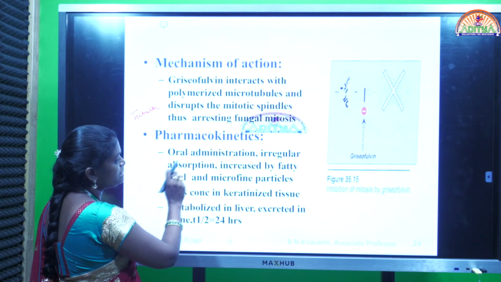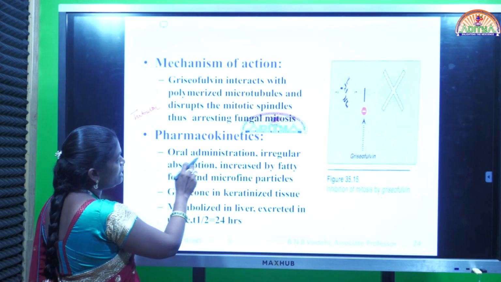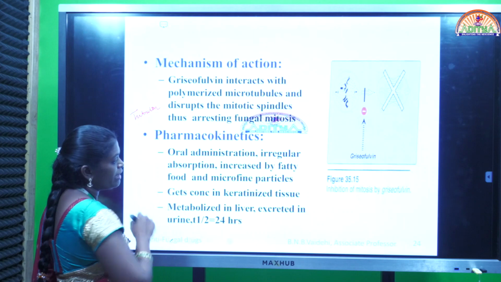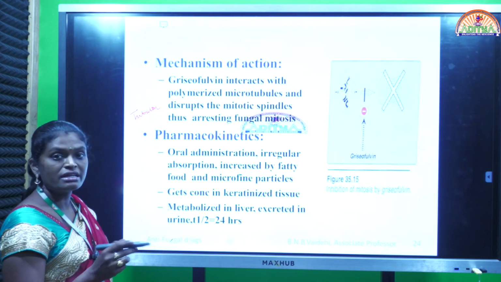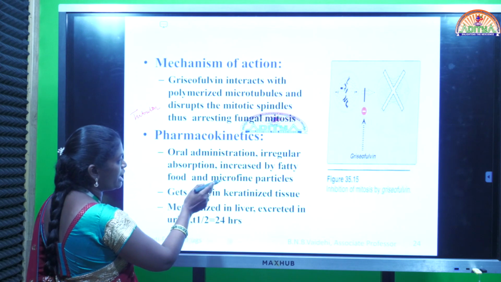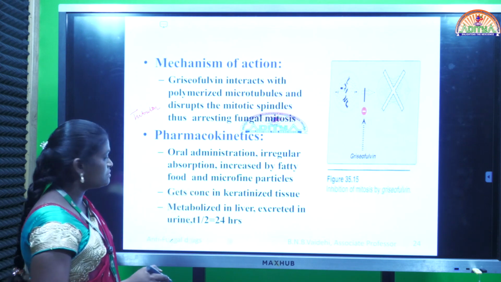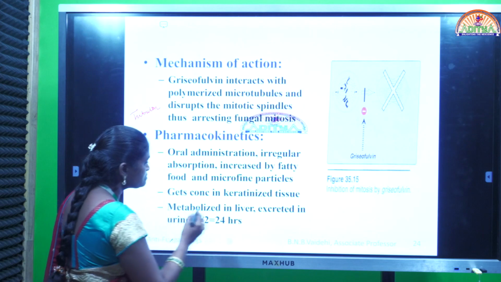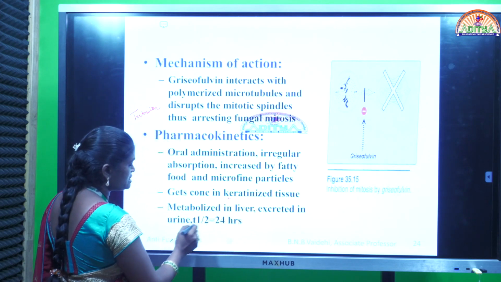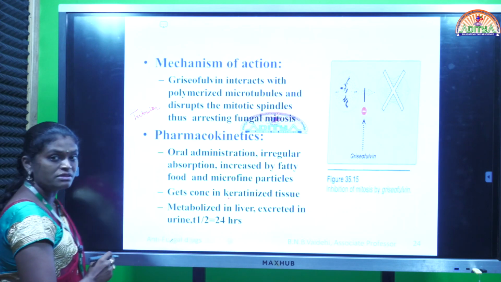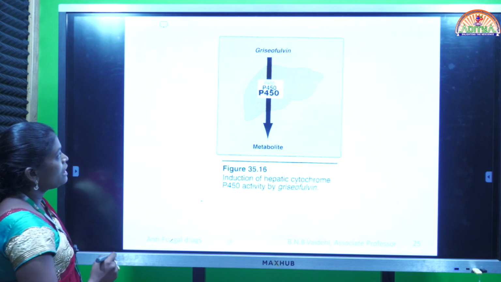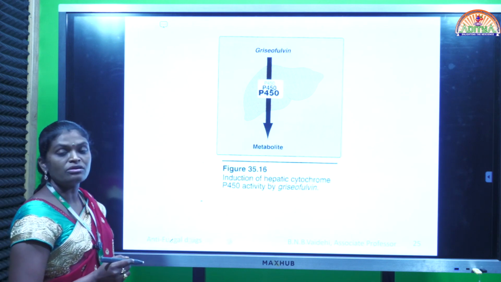Coming to pharmacokinetics, oral administration, irregular absorption, increased by fatty food and microfine particles. It means the drug has interaction with food. If the food has a high amount of fat, absorption is less. It is concentrated in keratinized tissues, metabolized in liver and excreted in urine. Half-life 24 hours. The drug can undergo metabolism by cytochrome P450.